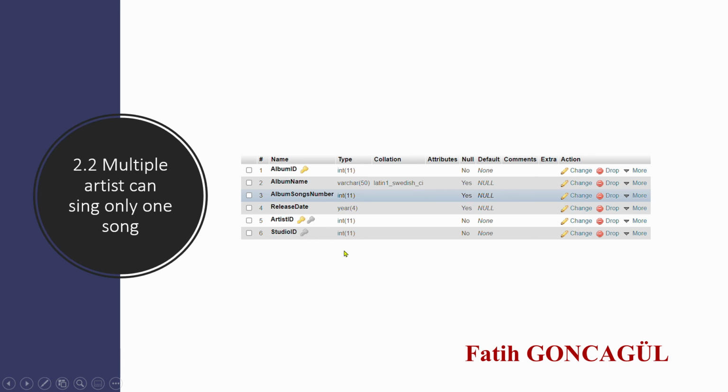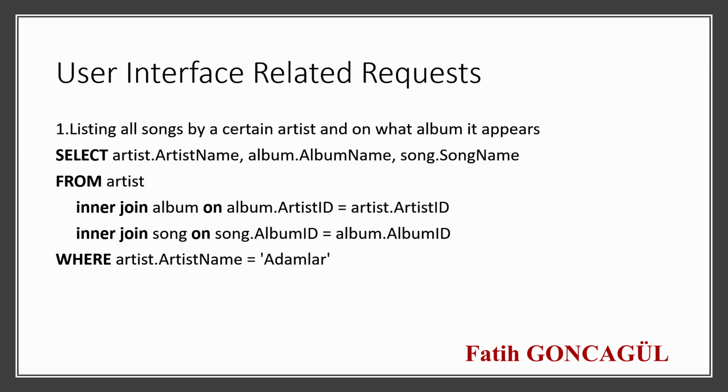Now for the user interface portion, the customer had 5 requests. Now, this is where it gets a little bit tricky. We don't want to let the front end do the database work. So the first request for the user interface was listing all songs by a certain artist and on what album they appear.